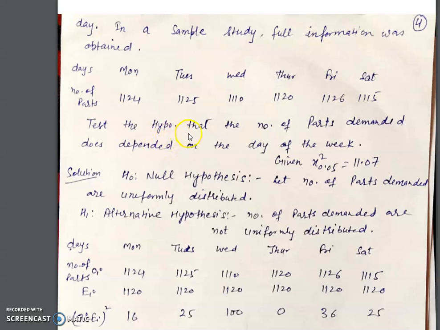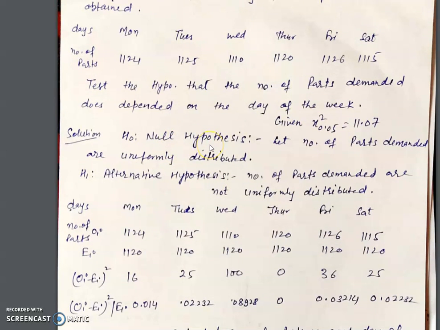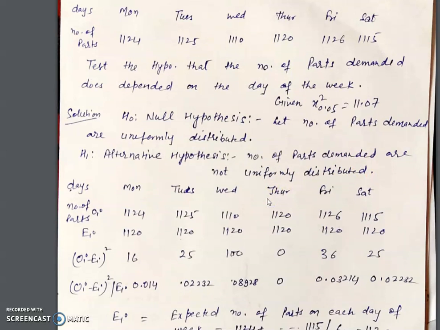Test the hypothesis that the number of parts demanded does depend on the day of the week, and these values are given. Now we assume the null hypothesis and the alternative hypothesis. Null hypothesis: let us assume that the number of parts demanded is uniformly distributed. Alternative hypothesis: the number of parts demanded is not uniformly distributed.